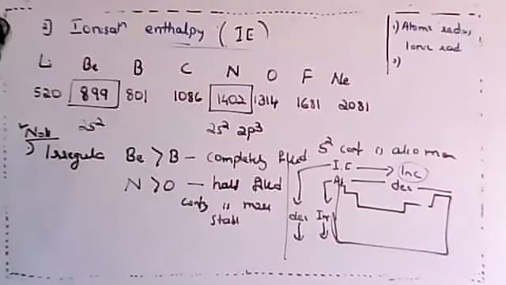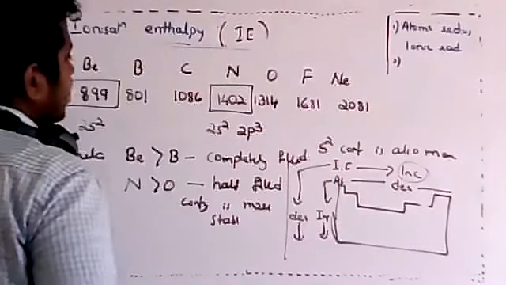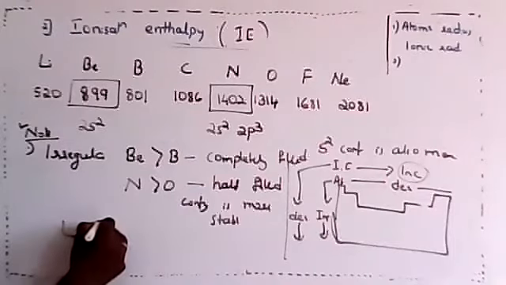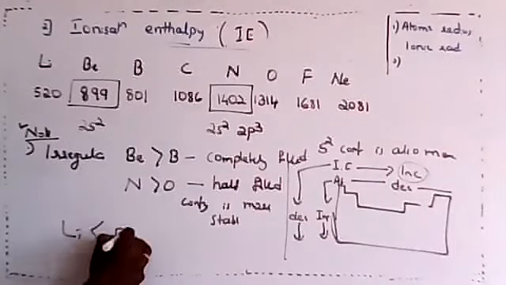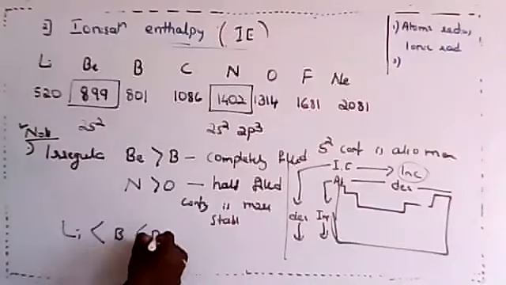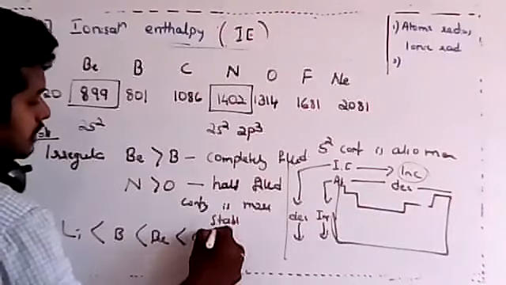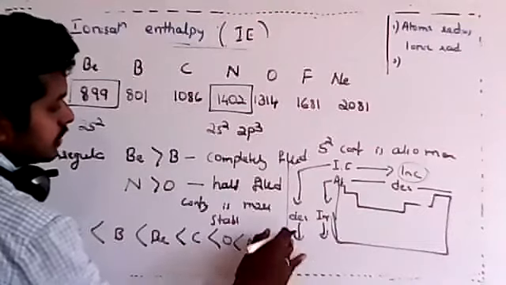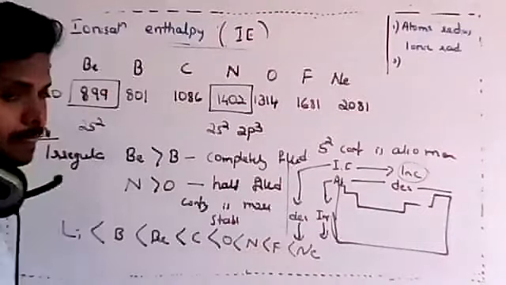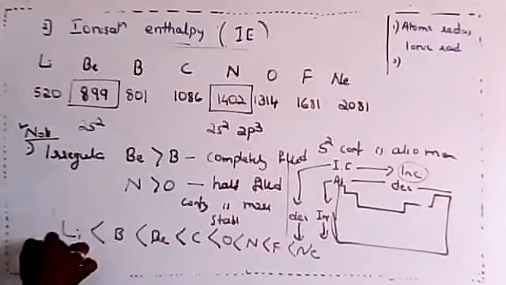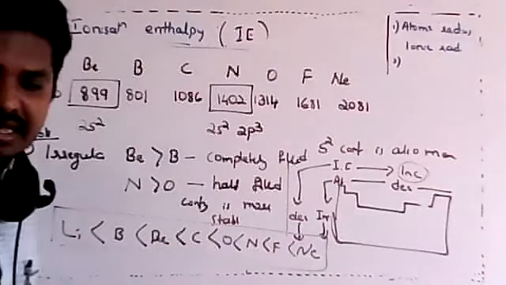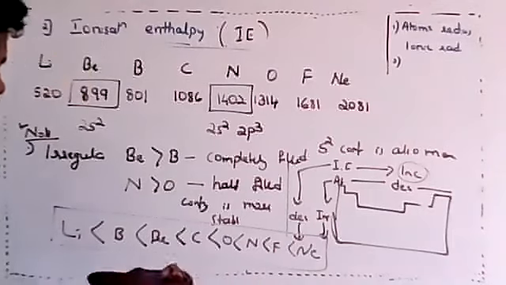Dear students, is that clear now? So whenever you are asked to compare, the comparison order is: lithium is lesser compared to boron, then beryllium, or carbon, then oxygen, then nitrogen, then fluorine, then neon. Is that clear, my dear students? This is the order of the comparison. Is that clear? Let me go to the next one now.